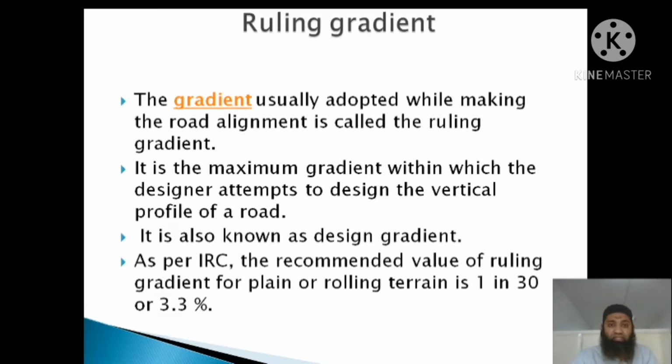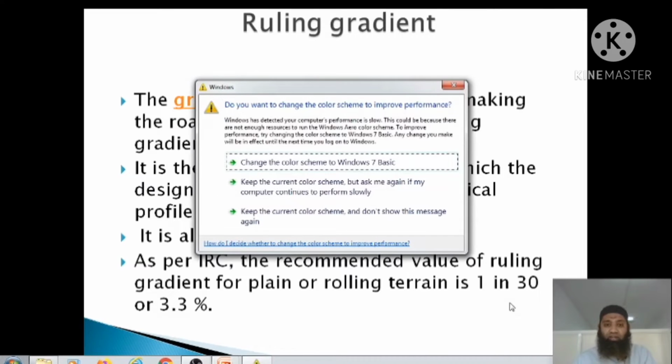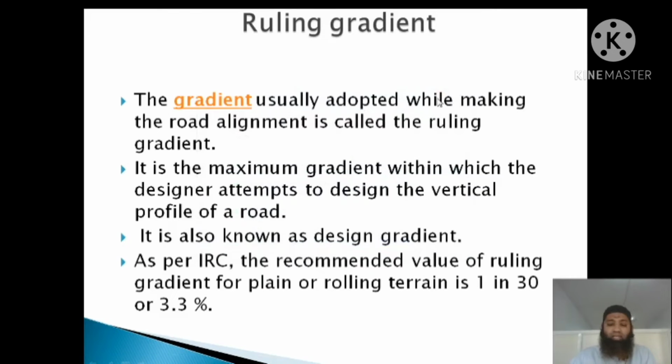So as you can see here, what is the ruling gradient? The gradient usually adopted while making the road alignment is called the ruling gradient. As I told you, whenever we go for planning a pavement, we see the alignment first, then the horizontal alignment as well as the vertical alignment. Then we come across the problem of ups and downs in the road. So the marking should be done. What are the slopes? The levels should be properly marked. What are the different levels that we are coming across? That should be properly seen here. So the gradient usually adopted while making the road alignment is called the ruling gradient.